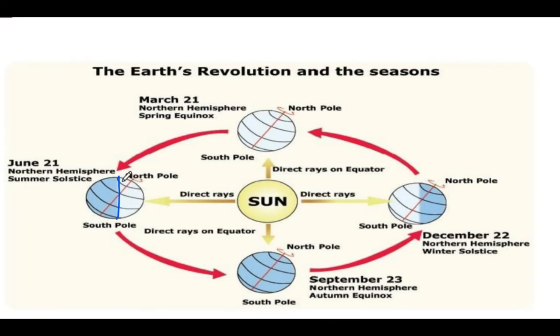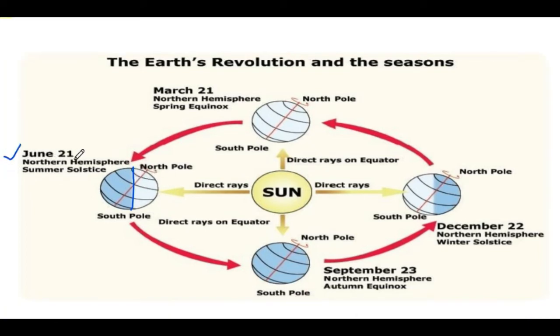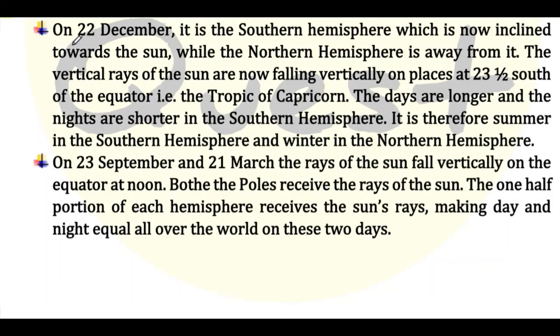Because the northern part is receiving the maximum sun radiation, the northern part of the Earth will have longer days and the southern part will have shorter days. In a similar way, the northern part will have smaller nights, whereas the southern part will have bigger nights. Why this June 21? Because 21st June is supposed to be the longest day of the year. In June, we usually have the summer season at this time.